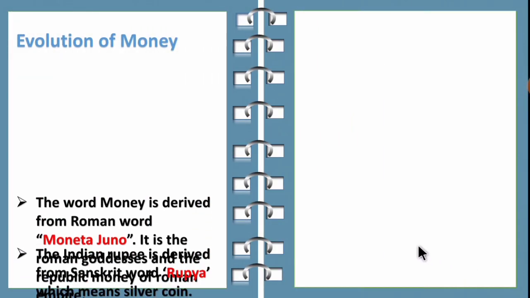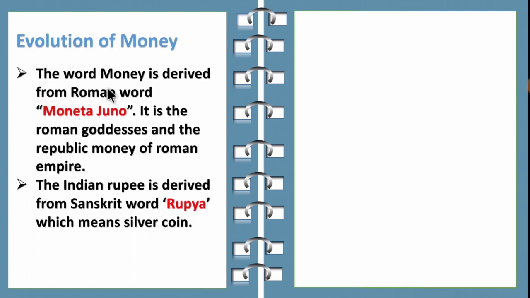First, let's see about the evolution of money. The word money is derived from the Roman word Moneta Juno. She is the Roman goddess of the republic and the Roman Empire. So children, the word money is derived from the Roman word Moneta Juno, which means the Roman goddess.